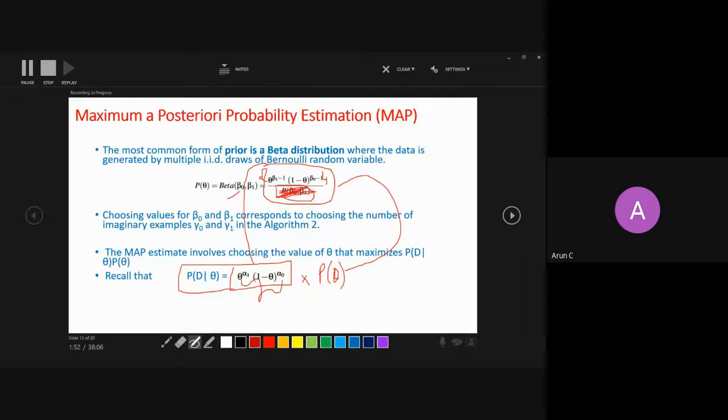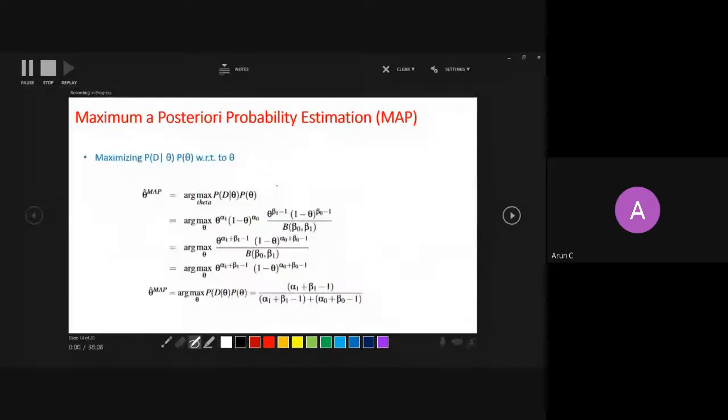Because we have theta here, we can add the powers. Since the base theta is the same, I can add alpha 1 with beta 1 minus 1, right?